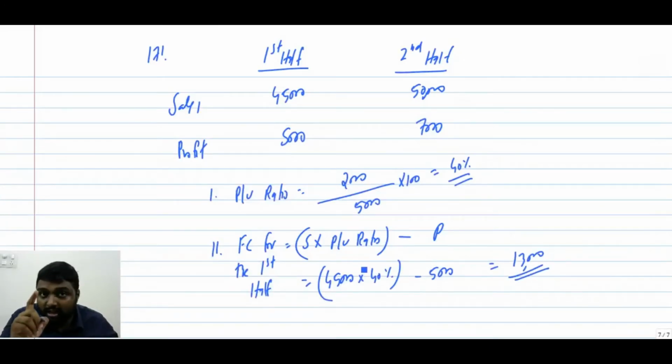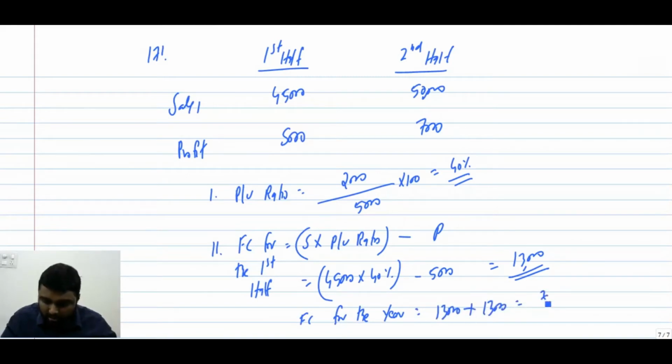See, the question is asking for the year. So fixed cost for the year will be 13,000 plus 13,000, which is 26,000. Are you clear? This is how we have to approach.